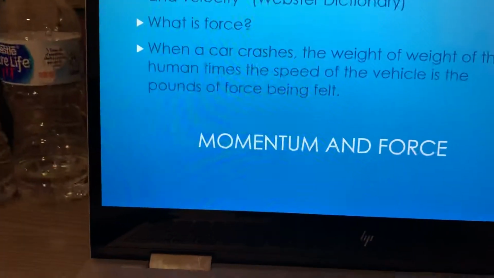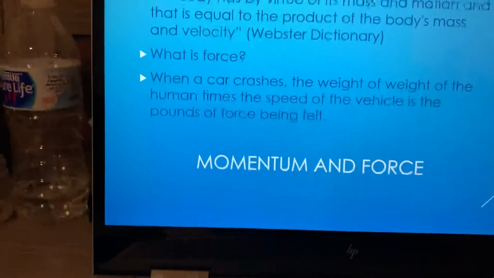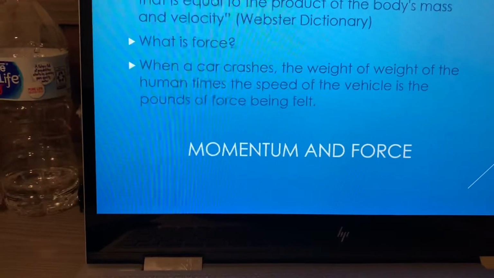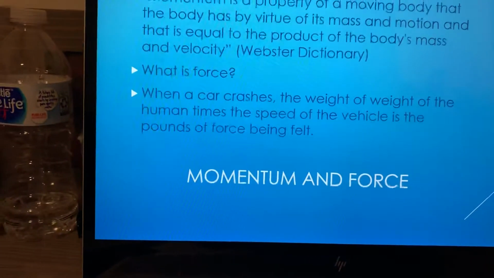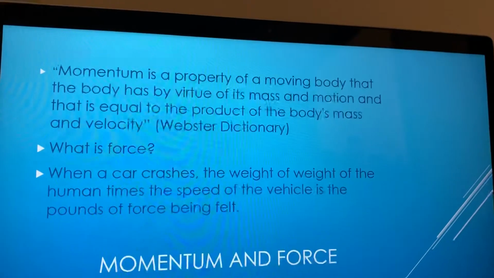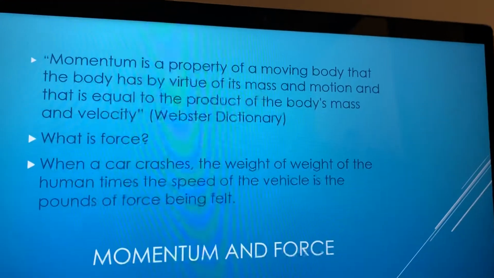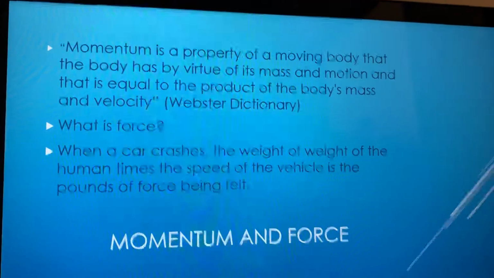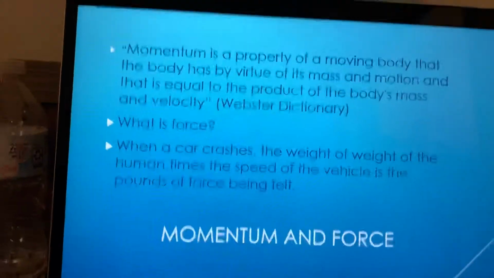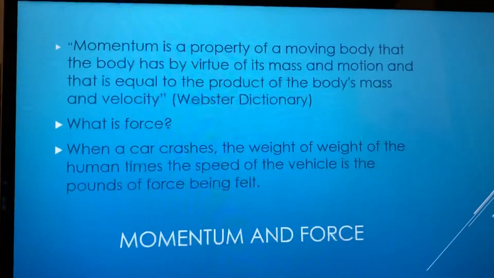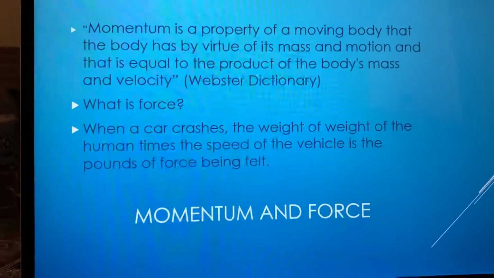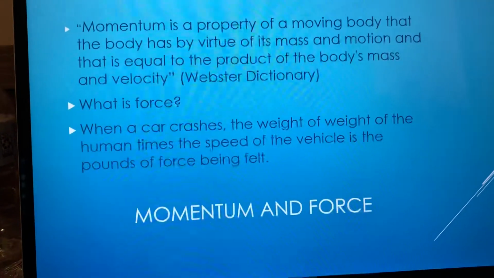Momentum plays a part in the acceleration and velocity as well. Momentum is a property of a moving body that the body has by virtue of its mass and motion, and that is equal to the product of the body's mass and velocity. Another term that typically goes along with momentum is force. Force is the strength or energy exerted or brought to bear.